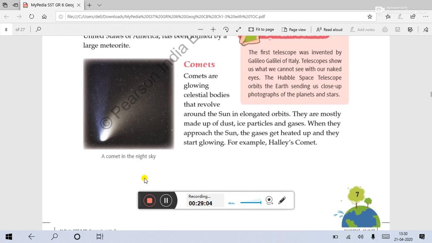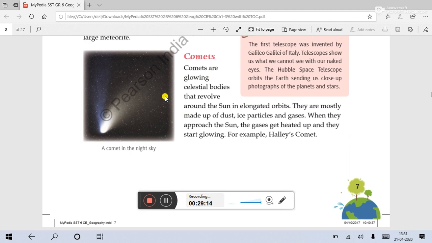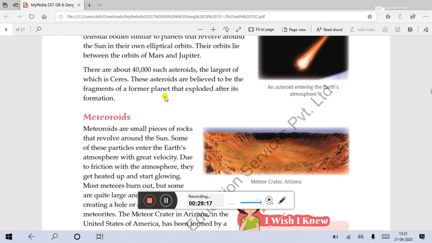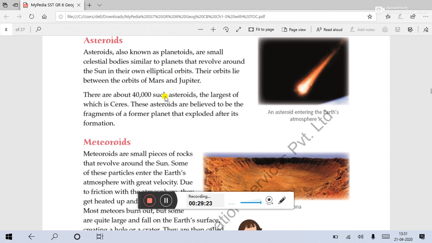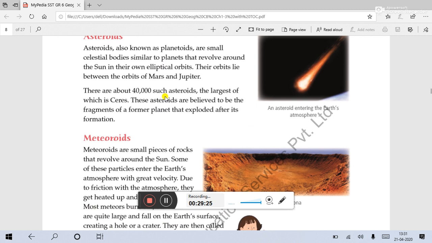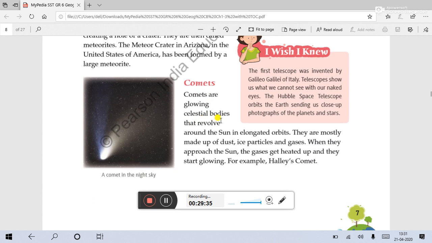Next is comet, and the last topic. What are comets? Comets are glowing celestial bodies that revolve around the sun. There is a question that creates confusion: asteroids are also moving around the sun, meteoroids are also moving around the sun, and the comets are also moving. The three basic differences are: asteroids are like planets, meteorites are stones, and comets are glowing celestial bodies that revolve around the sun in elongated orbits.